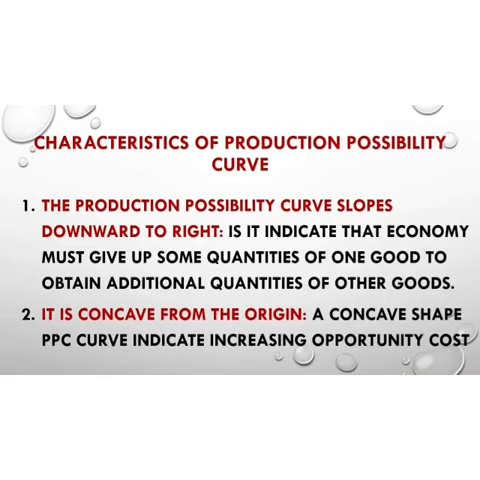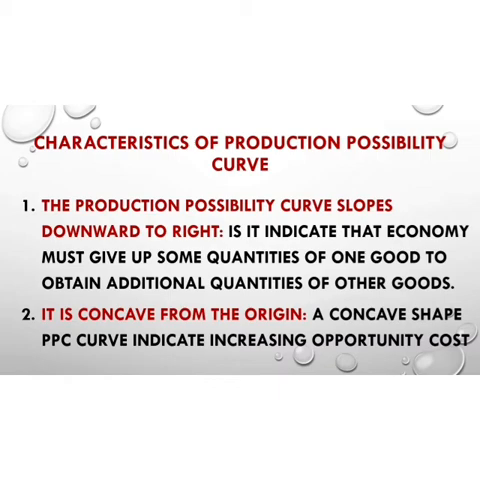Now there are 2 characteristics of the PPC curve in your syllabus. First, the PPC curve slopes downward from left to right. As in 10th class you have studied the law of demand, in the law of demand the curve also slopes downwards. Why? Because when we increase the price of a commodity, the demand for the commodity will reduce, and when we decrease the price, the demand will increase. Similarly, the same thing happens here.